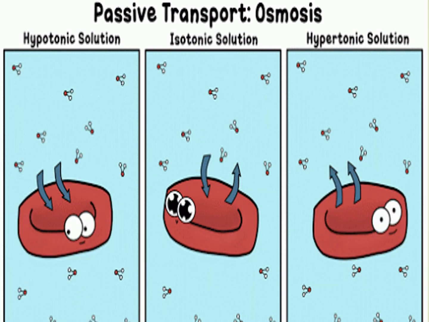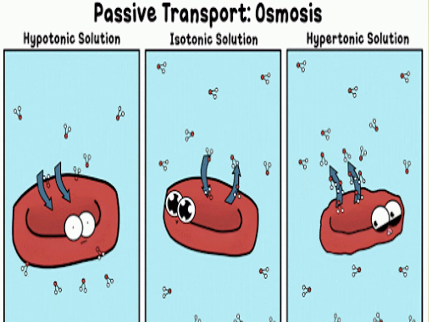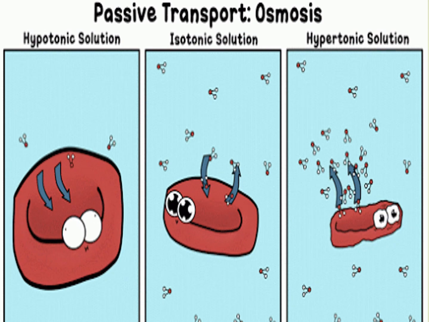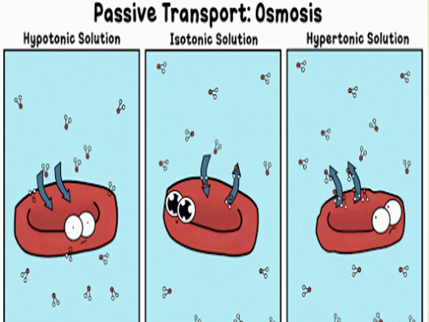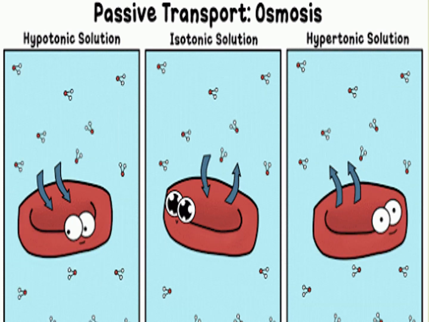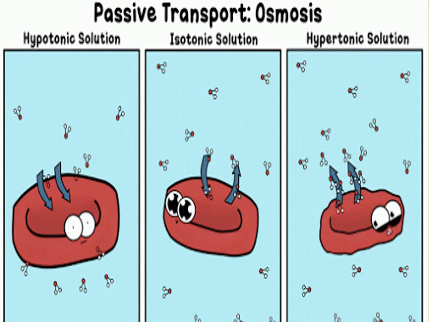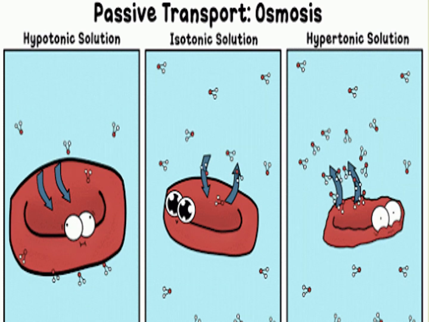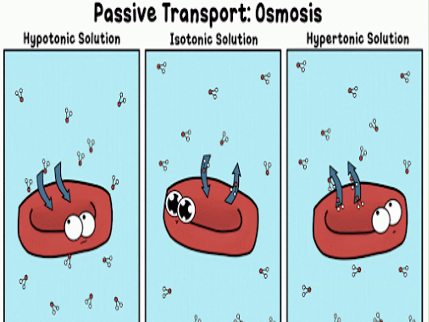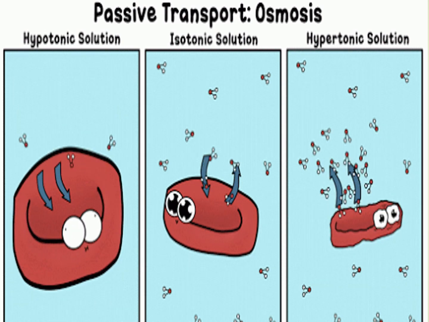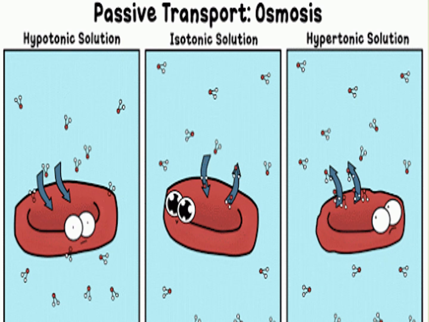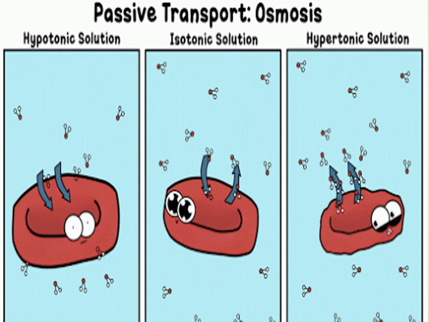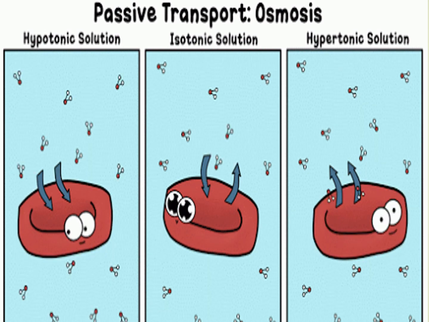Okay. Now you look at the extreme right hand side where it's written as hypertonic solution. This is where the cell has more water than the outside medium. So what is going to happen? Same thing. Water is going to move from its high concentration to its low concentration. Where is water high? It is inside the cell. So what is water going to do? It is going to move out from the cell.